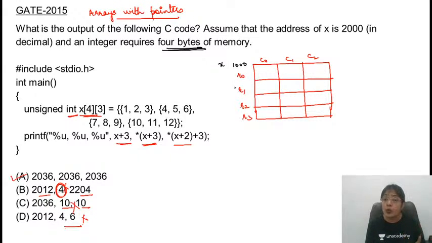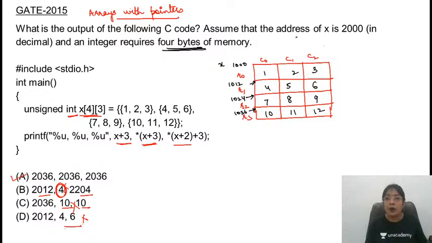So the next row will be starting from where? 3 into 4, 12, 1012. Need to skip 2 rows, means 6 elements I need to skip. 6 into 4 is 24, 1024 will be the starting address for this row. 1036 will be the starting address for this row. Elements are given as 1, 2, 3, 4, 5, 6. ये सिर्फ बच्चे अंडरस्टैंडिंग के लिए, आपको एग्जाम में इतना टाइम वेस्ट नहीं करना है. स्मार्ट स्ट्रेटेजी के अकॉर्डिंग वी हैव ऑलरेडी गॉट द आंसर,